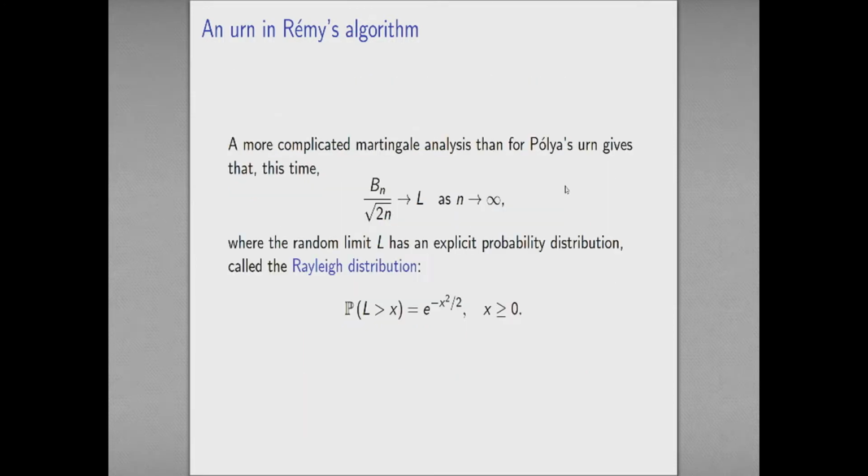A more complicated martingale analysis than the one we did for Pólya's urn turns out to show that this distance between 0 and 1, so this number of black balls in the urn, is in fact scaling like the square root of 2n. And indeed we get some random limit here, which has a nice explicit probability distribution, the so-called Rayleigh distribution. This is something that turns up quite often in physics.